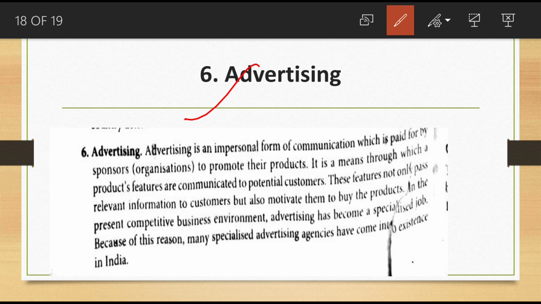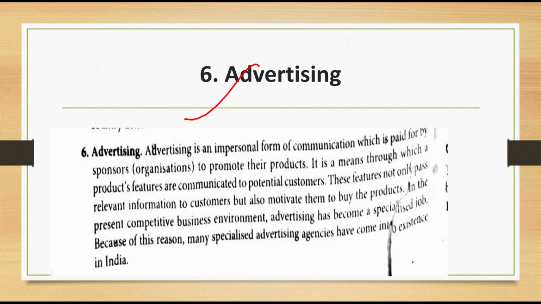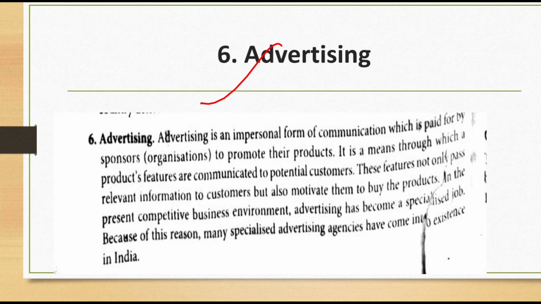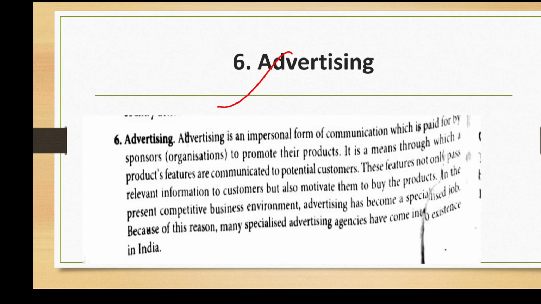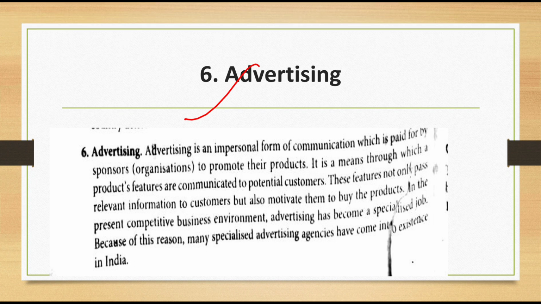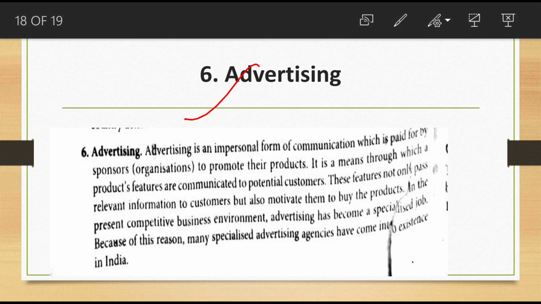So now we have discussed commerce and its subclassification. Commerce is again classified into two: trade and auxiliaries to trade. Trade is again classified into two. What are they? Internal trade and external trade. Then internal trade, that is wholesale trade and retail trade. External trade, that is import, export, entrepot trade.